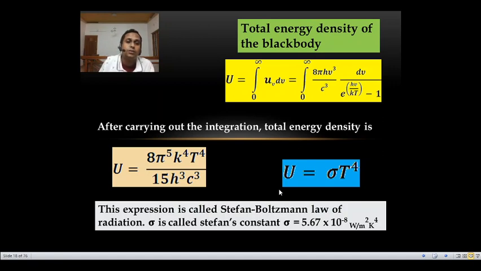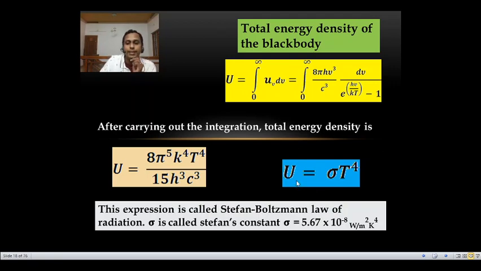While explaining Wien's law, I mentioned that Emax is proportional to the 5th power of absolute temperature. But here the total energy, not Emax, radiated from the black body is proportional to the 4th power of absolute temperature. Sigma is a constant called Stefan's constant, and this is Stefan-Boltzmann law.